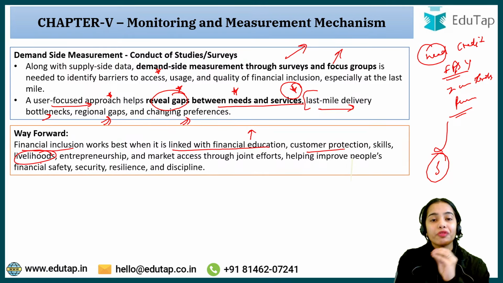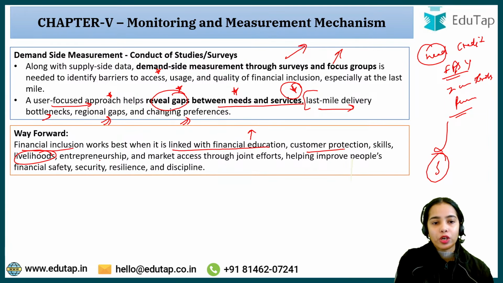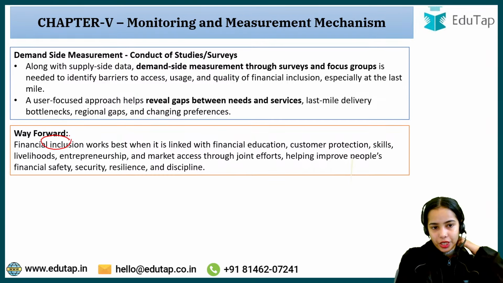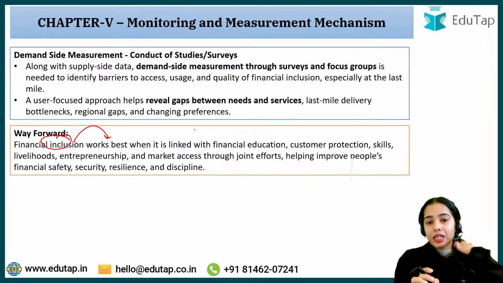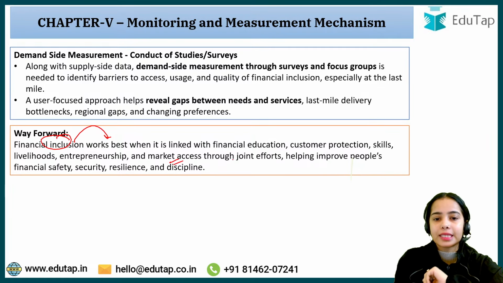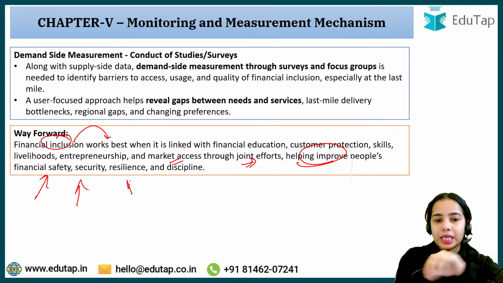So financial inclusion without livelihood, without income, is a myth. Entrepreneurship, market access through joint efforts, helping improve people's financial safety, security, resilience and discipline. So this is the idea that financial inclusion works best when it is linked with financial education, customer protection, skills, livelihoods, entrepreneurship, market access through joint efforts, helping improve people's financial safety, security, resilience and discipline.